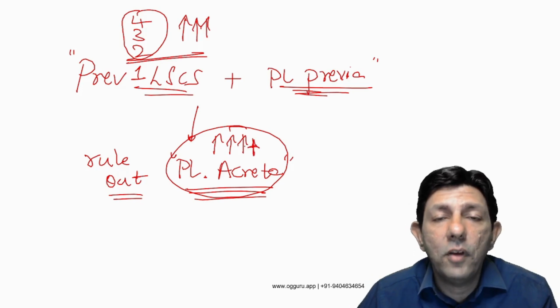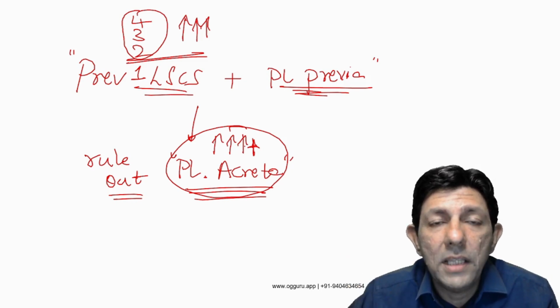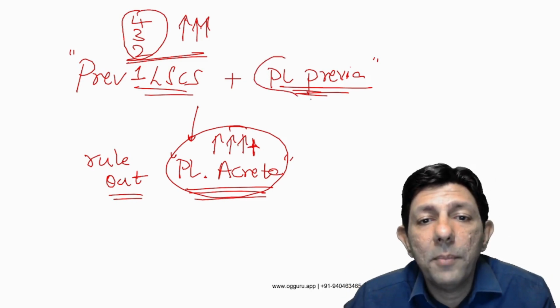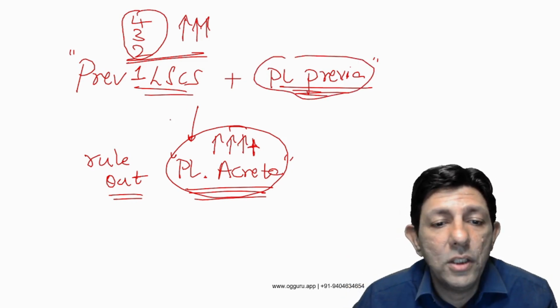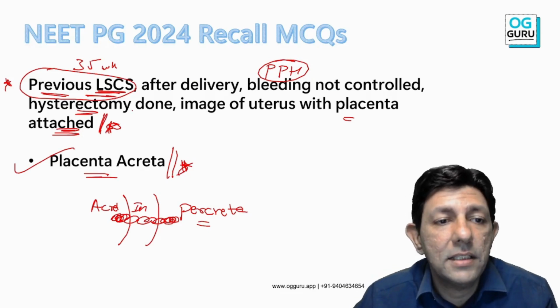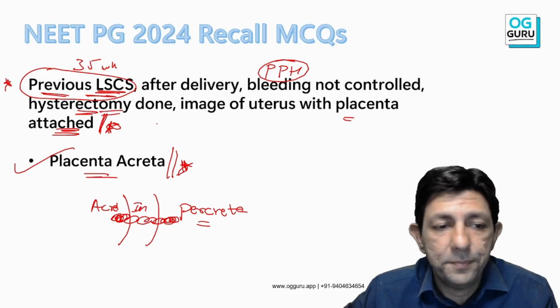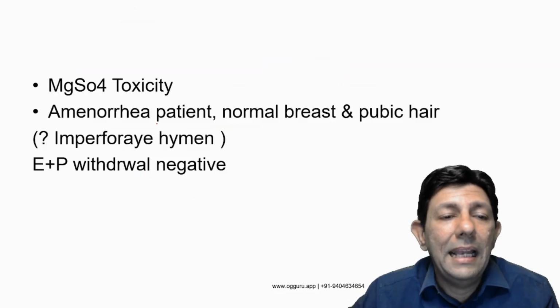Clap if you have learned something new. Futuristic MCQ. Whenever I've got previous 2 LSCS, previous 3 LSCS with a placenta previa combination, very dangerous. Please rule out placenta accreta because there is a chance of torrential bleeding, and most of the time hysterectomy would be required. Placenta attached to the uterus, that is placenta accreta.